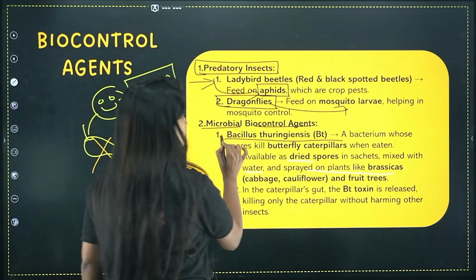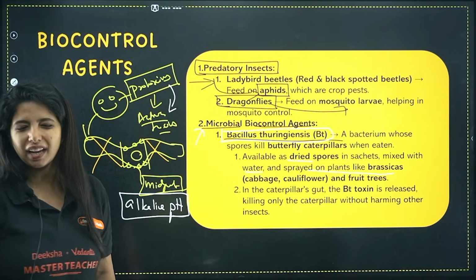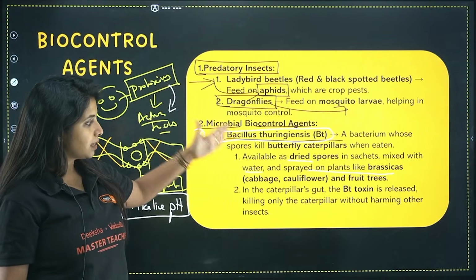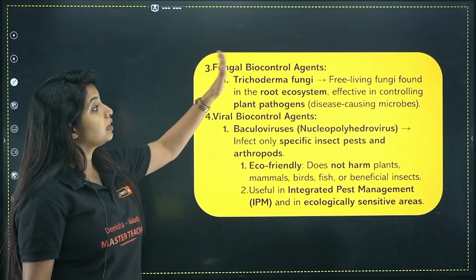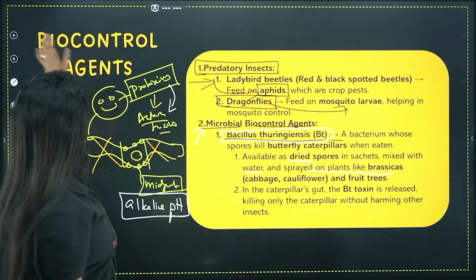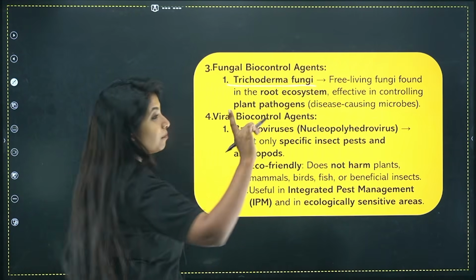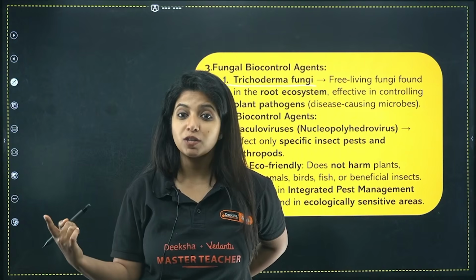So it is Bt, that is Bacillus thuringiensis, which is the first example of a microbial biocontrol agent. Predatory insects you studied, this is the second one, okay? Next you have fungal biocontrol agent. So there it was a bacteria that was acting like this. Here you're talking about a fungal one. So in fungal you have Trichoderma fungi. Remember Trichoderma polysporum, which was producing what? Cyclosporin A, that is an immunosuppressive agent.